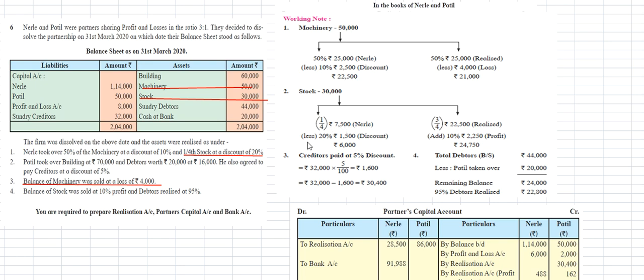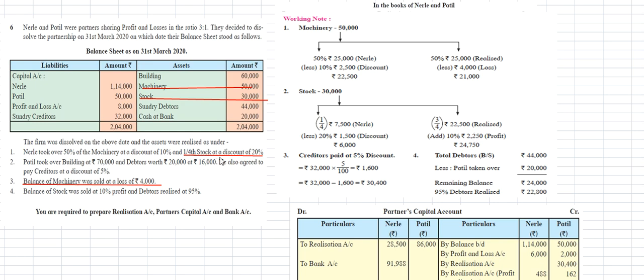Less 20% discount: 7,500 into 20 divided by 100 is 1,500 rupees as the discount. Nele got a discount of 1,500 on the stock amount. So 7,500 minus 1,500 is 6,000 rupees as the stock amount.